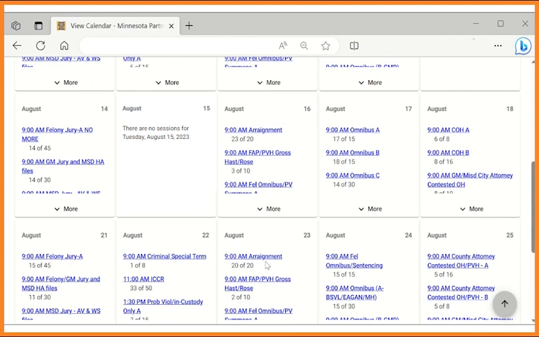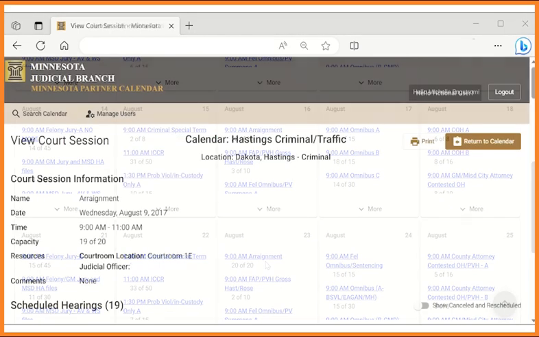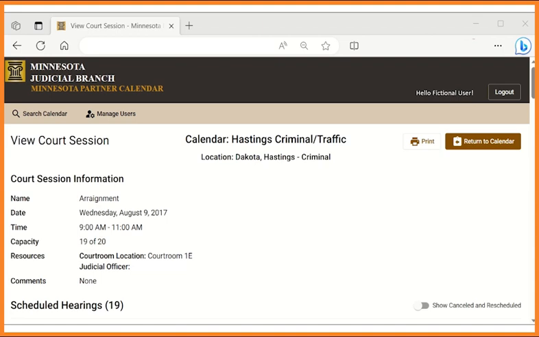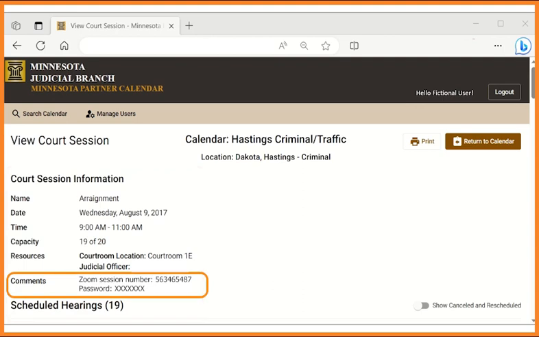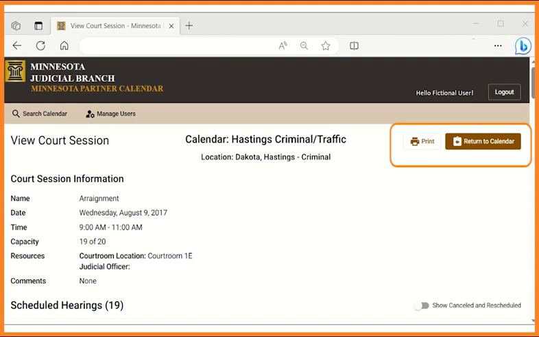Let's take a look at a calendar session by clicking on a blue hyperlink. At the top of the View Court Session page, you will see the calendar name and location, as well as general court session information. The comment section is generally where you can find information to access a remote hearing if the option is available within the session. You will also see the options to print and return to calendar view.